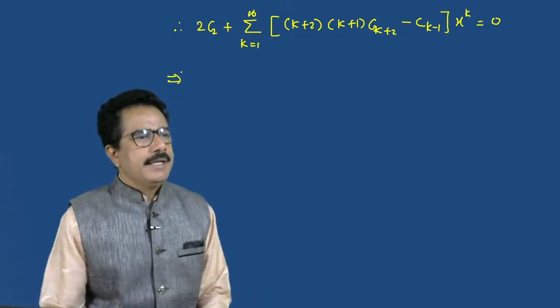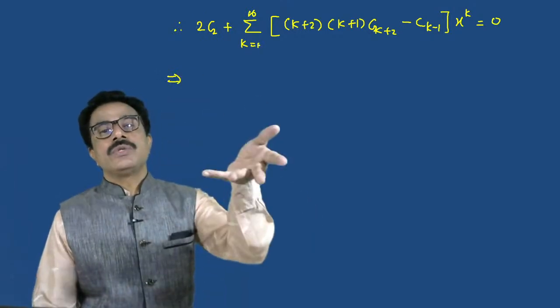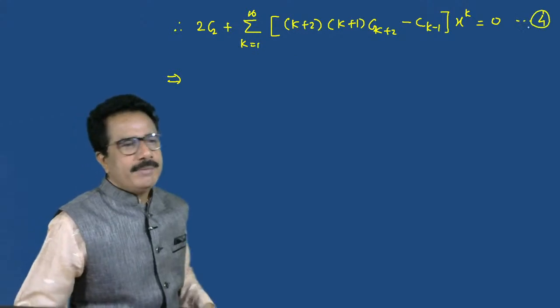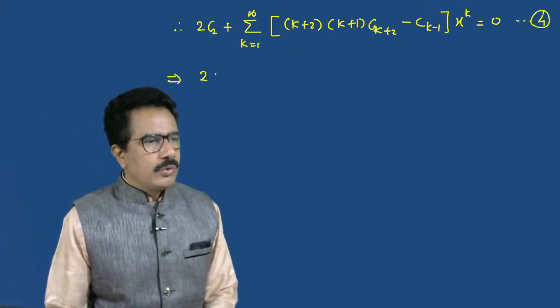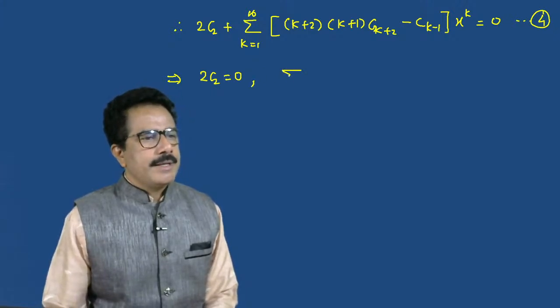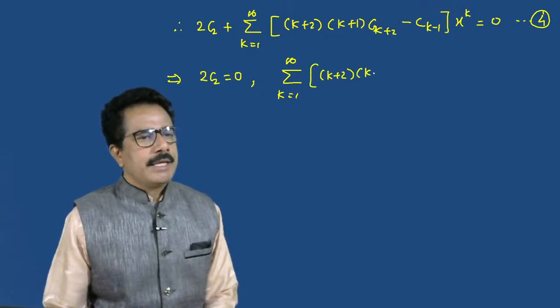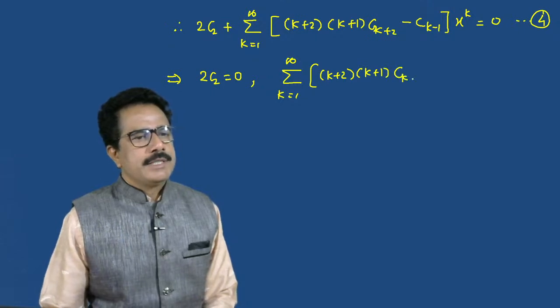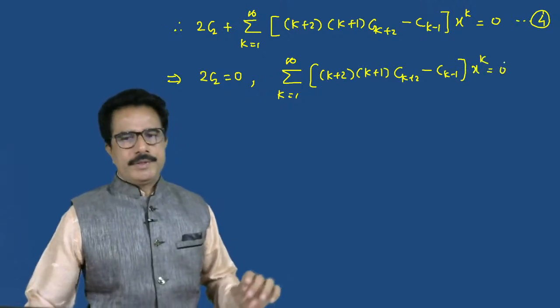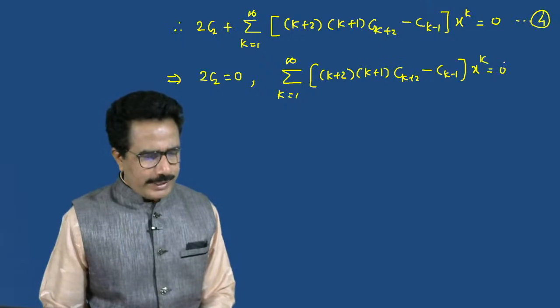This implies that the addition of these two terms is equal to 0. Therefore 2 times c2 is equal to 0, and the summation over k from 1 to infinity of (k plus 2)(k plus 1) c k plus 2 minus c k minus 1, times x raised to k, is equal to 0. See this, so we get this result.